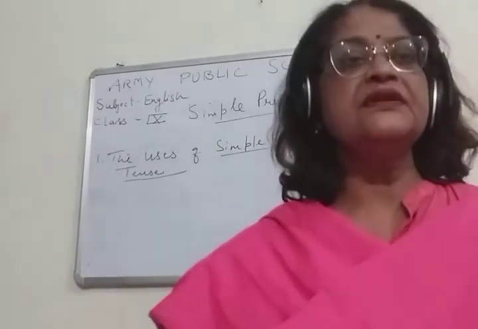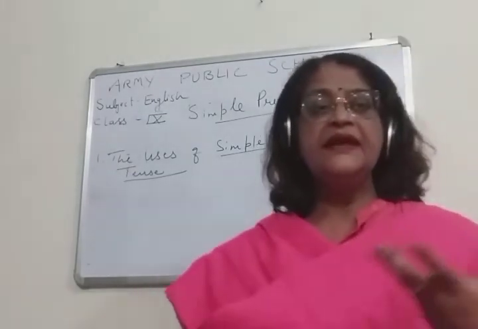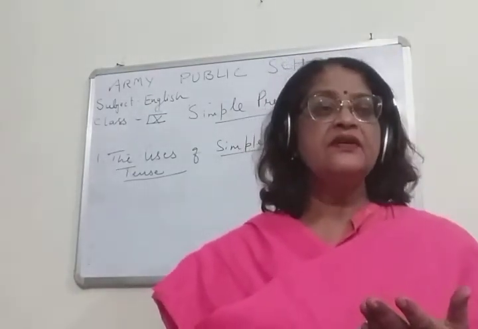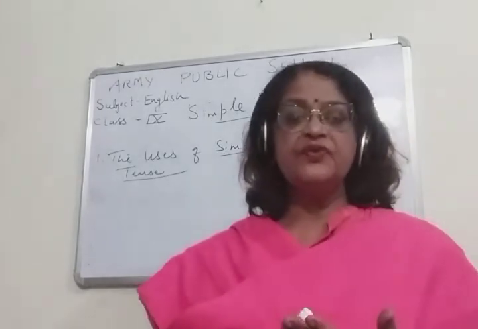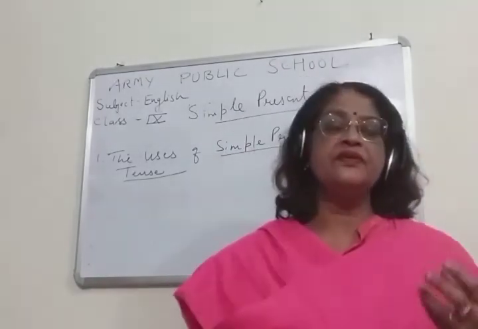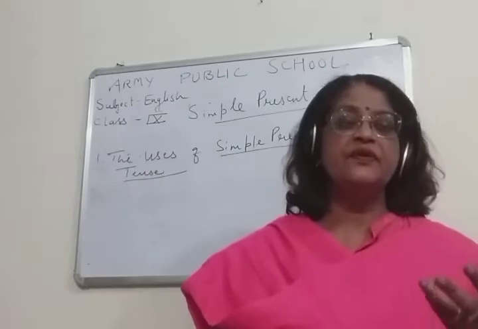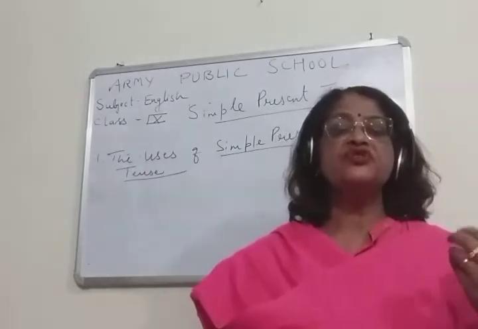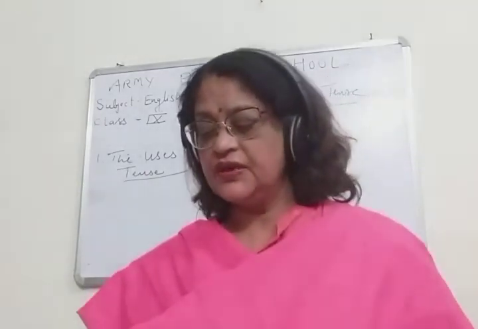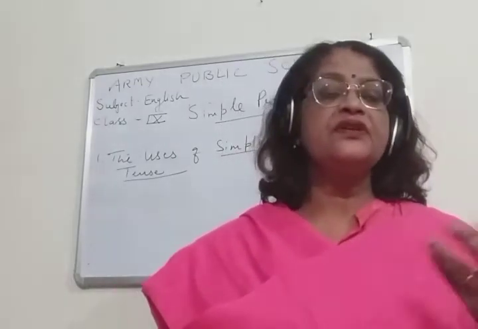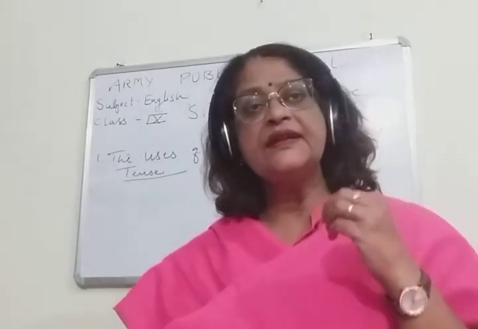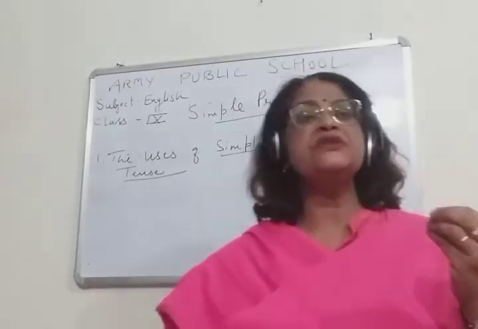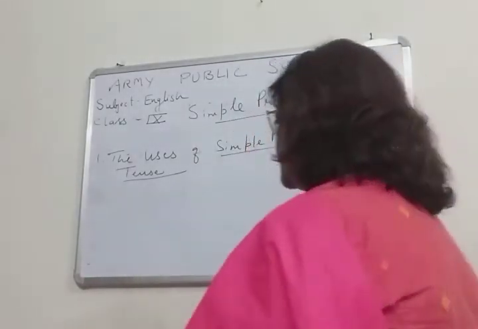When we have to express some scientific facts or some historical facts, students, or some universal or general truth. What is the general truth that I will be telling you? Just like, rose smells sweet.